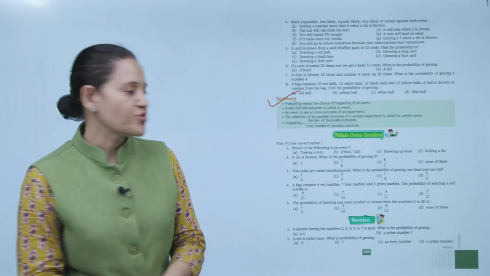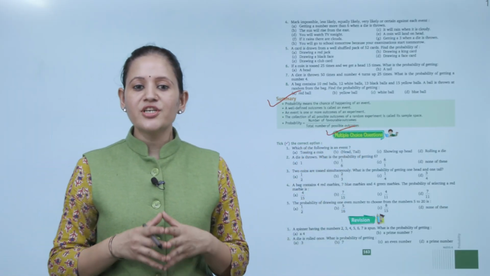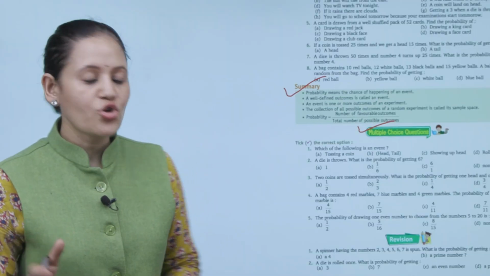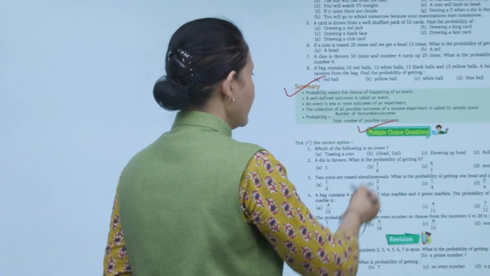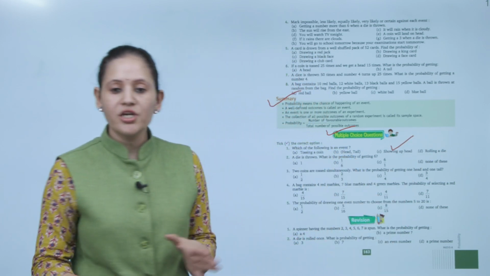Next is multiple choice question. Take the correct option. Which of the following is an event? Showing up head. So option C is the correct answer. Showing up head.